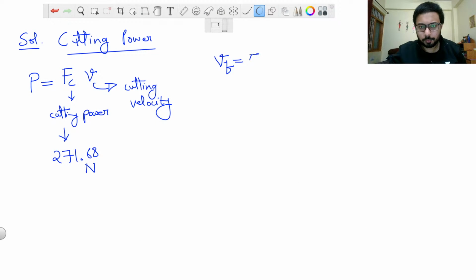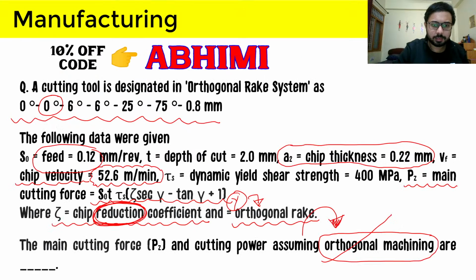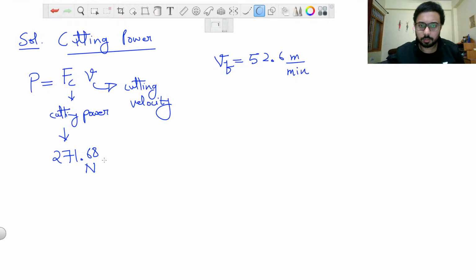So 52.6 meter per minute. But we don't need chip velocity, we need the cutting velocity to calculate the cutting power, and you have been provided with chip thickness and feed. So what will be R, which is the chip thickness ratio?